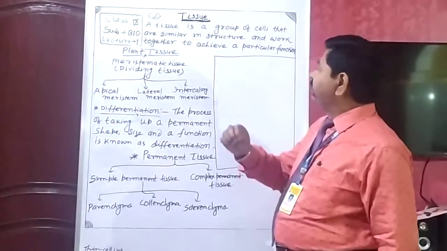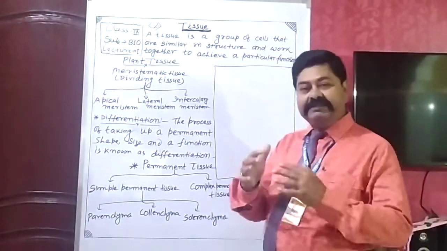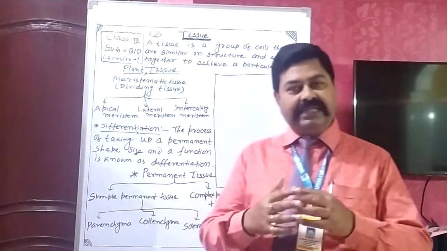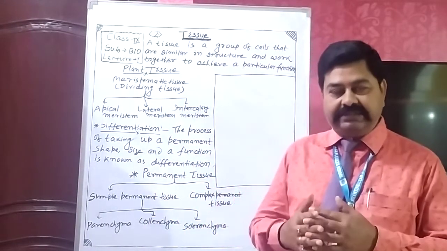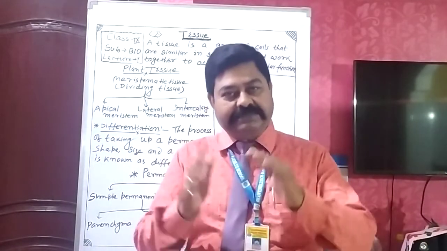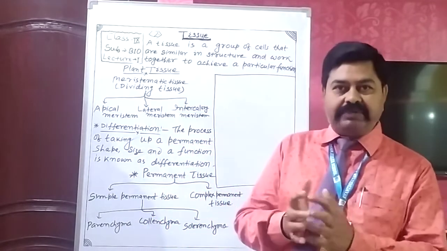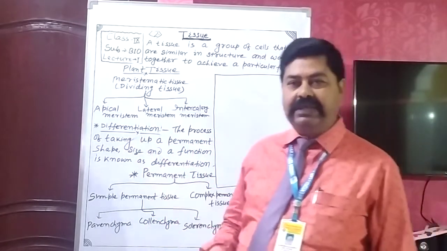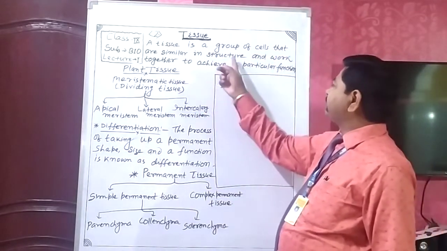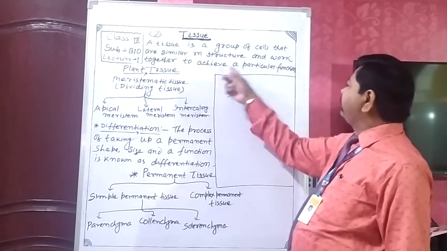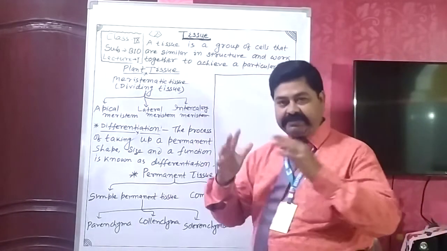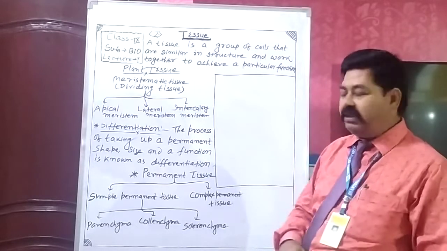So tissue is the group of cells that are similar in structure and function. Because it controls a particular function, similar types of cells combined together and perform a specific function, and this is known as tissue. A tissue is a group of cells that are similar in structure and work together to achieve a particular function.